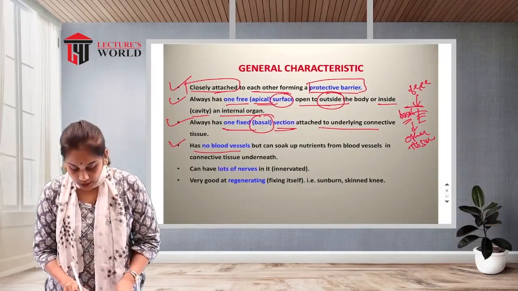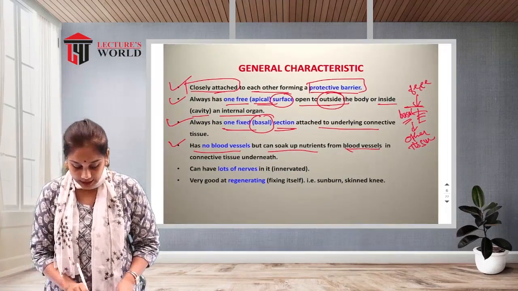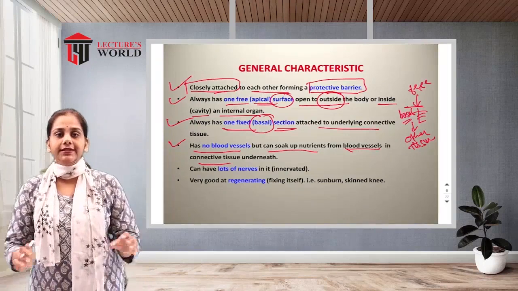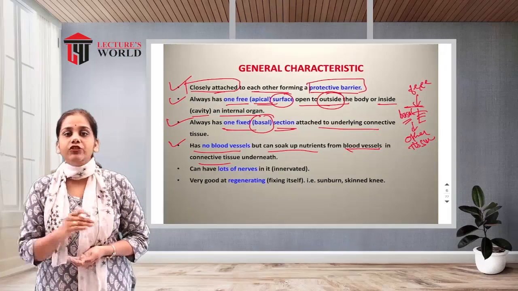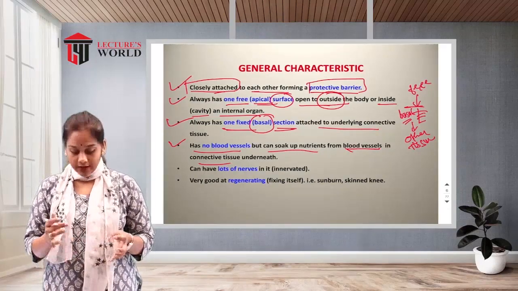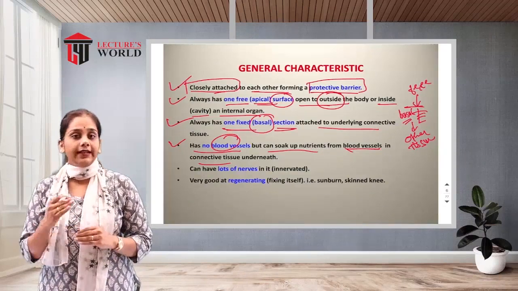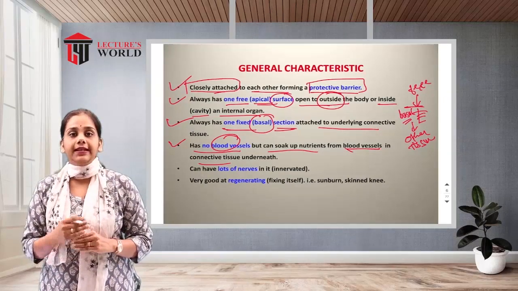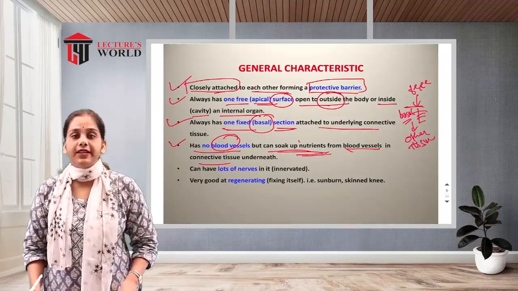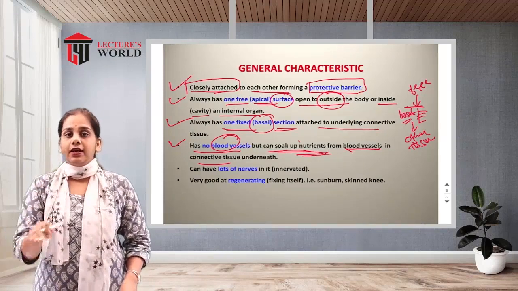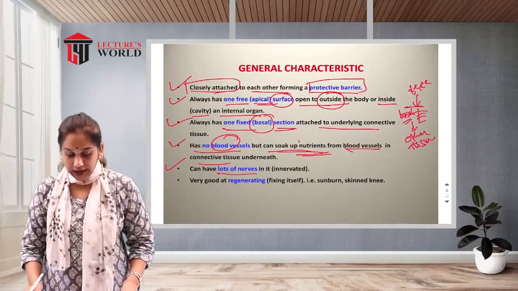It has no blood vessels but can soak up nutrients from the blood vessels in the connective tissue underneath. Okay, there is no blood supply in the epithelial tissue. Why? Because it is the outer layer. So there are no blood vessels and no blood supply, but there is a nutrient supply, as it soaks up the nutrients from the blood vessels in the underlying layer of tissue. Then it can have a lot of nerves in it.